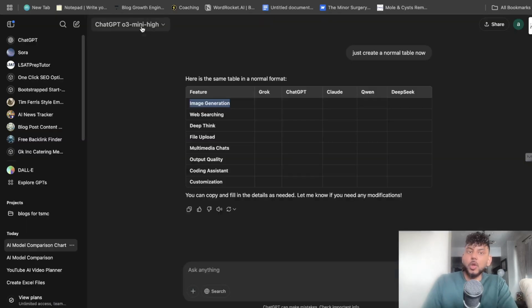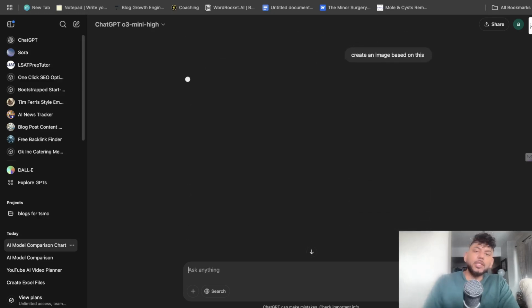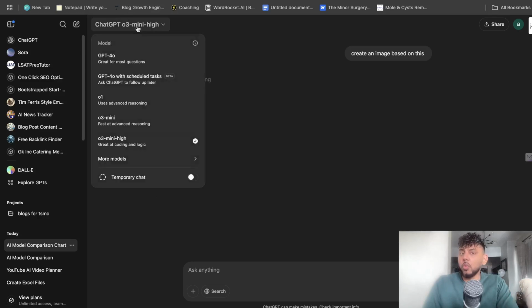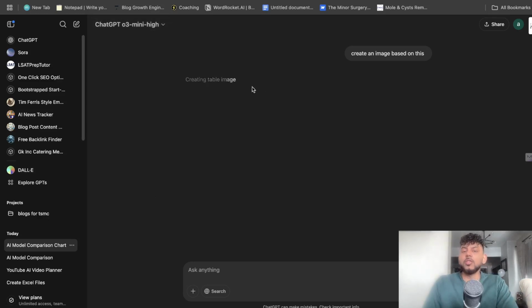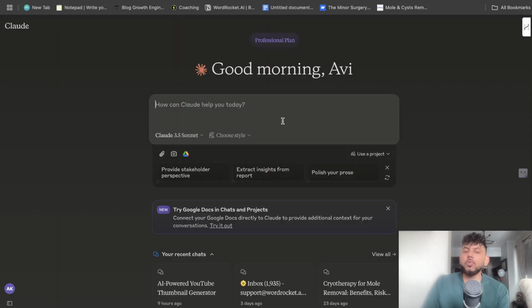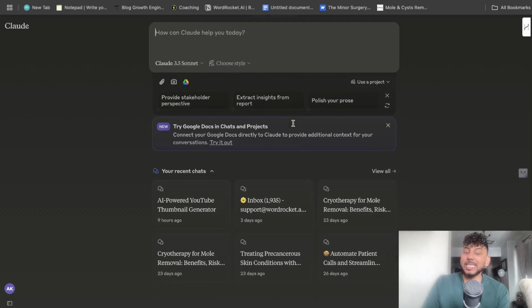I can do the same thing with ChatGPT. I can tell it to create an image based on this, and sometimes it works. It really depends on the model you're on. I think you have to use the 4O model to be able to generate images within it, but at least you have the ability to generate images within the model. You can also use DALL-E 3. On Claude, we do not have the ability to generate images as yet.